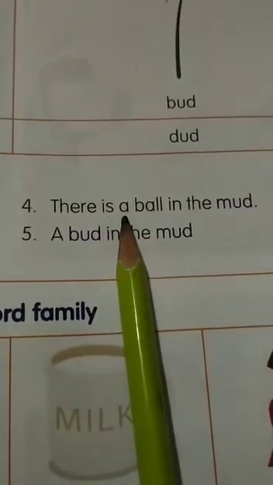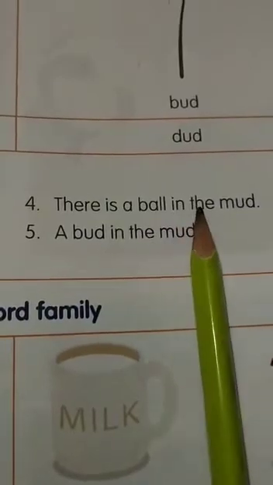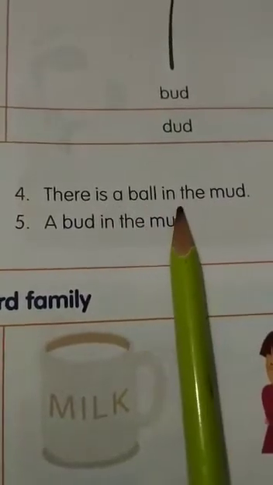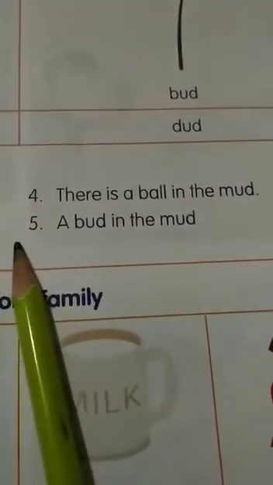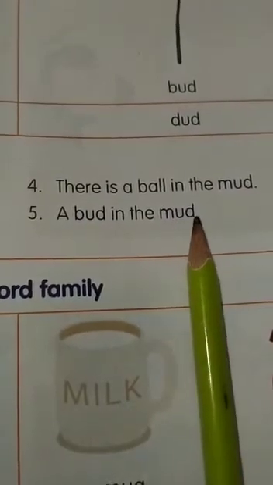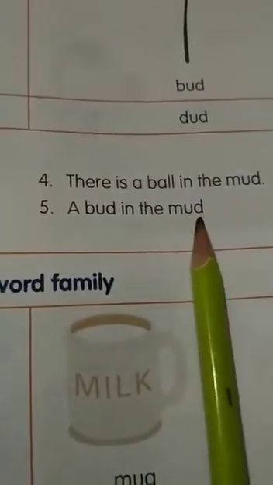Okay, now see, number 4. There is a ball in the a d, mud. There is a ball in the mud. Number 5. A b a d, bud in the a d, mud. A bud in the mud.